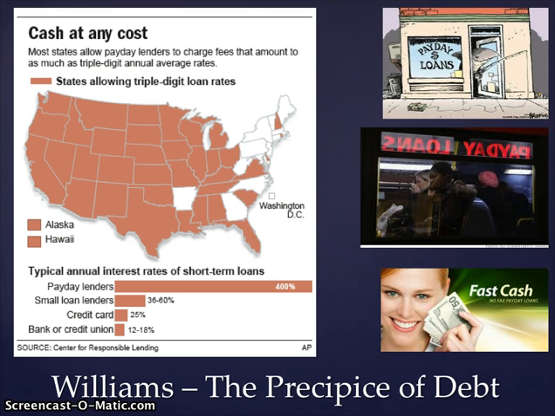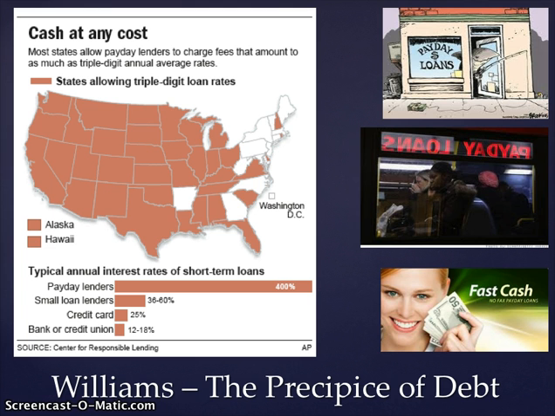And we can see here, of course, the targeting of many of these payday loan centers is in communities which are not as well off or not as affluent as other communities, which would have access to other sources of credit overall, either credit card or bank or credit union loan as a whole. Brett Williams notes that it can be that individuals paying on a $300 loan will have to pay $45 every 2 weeks to float a cash advance of $255 just to keep a loan out of default.